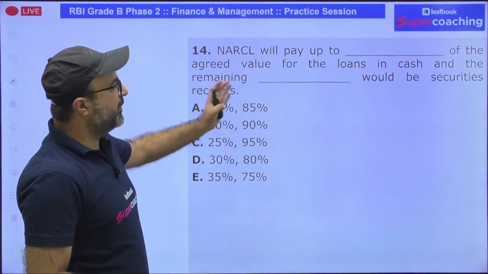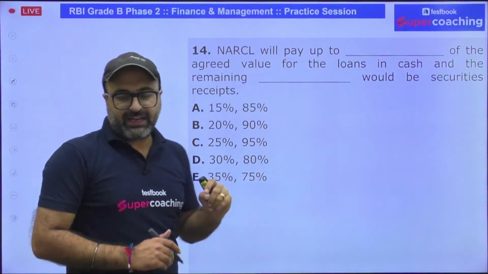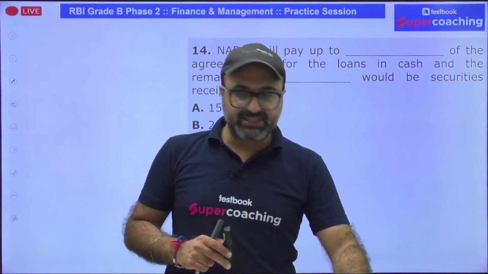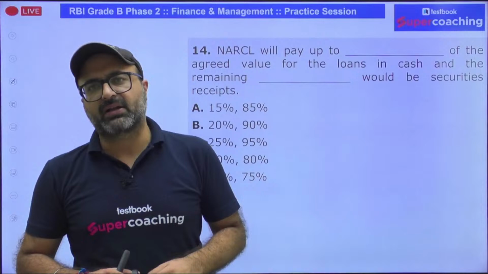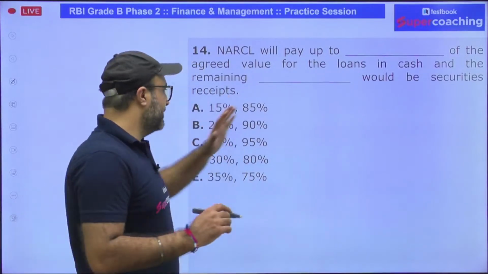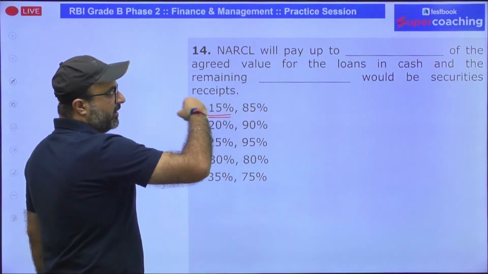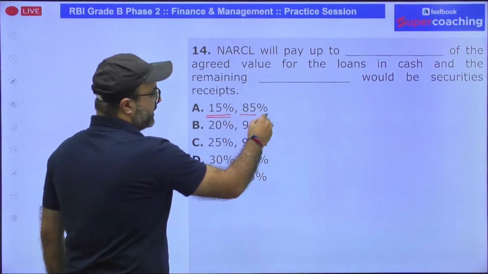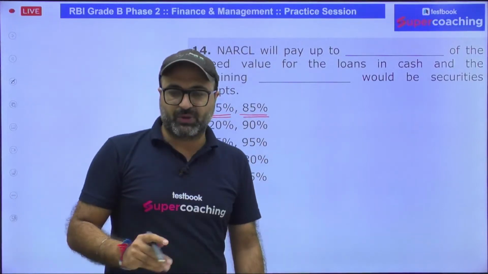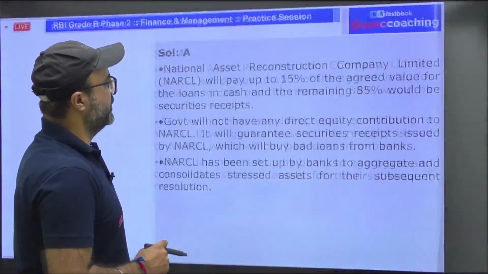NARCL will pay up to blank percent of the agreed value for the loans in cash. When NARCL was set up, there was a statement given that NARCL will be purchasing the NPAs from the banks, but it won't be making 100% payment in cash. 15% will be paid in cash and 85% will be paid in the form of government securities, which are going to be encashed after 5 years. So the answer is going to be option A, 15% cash, 85% government securities.